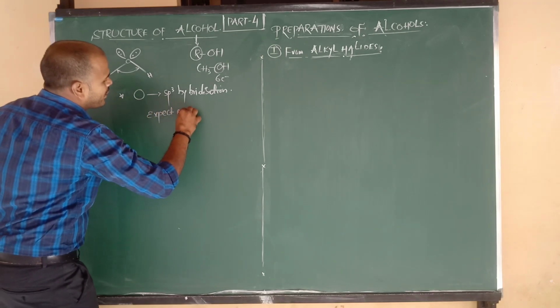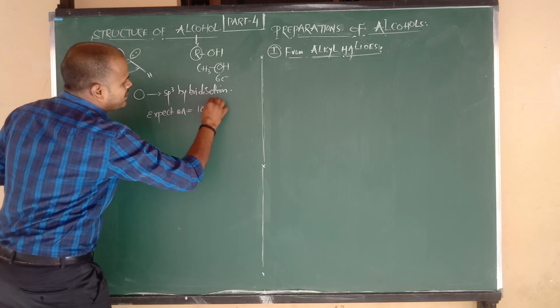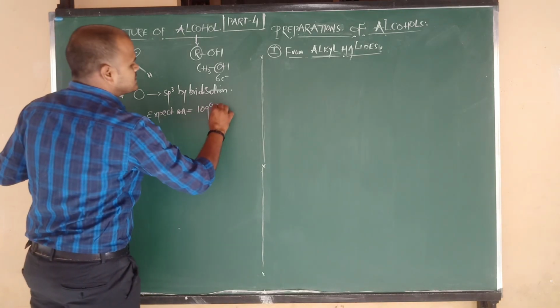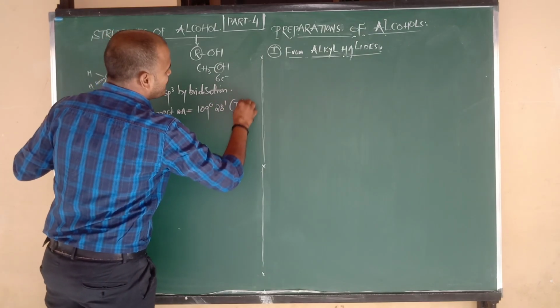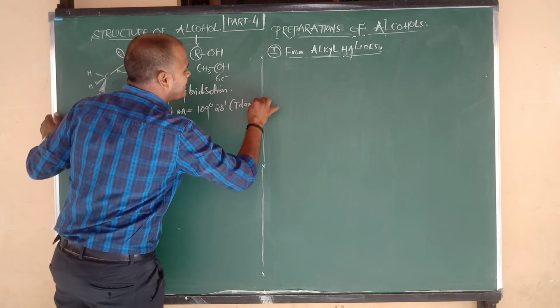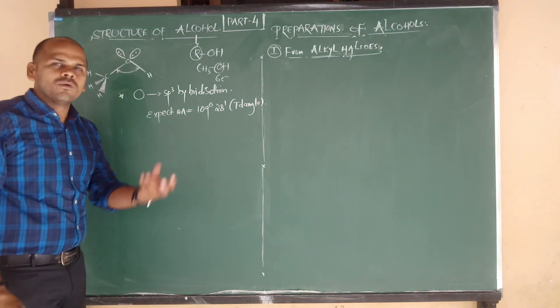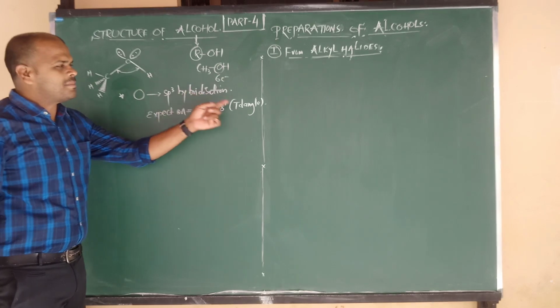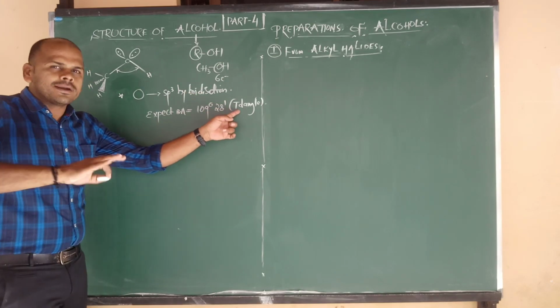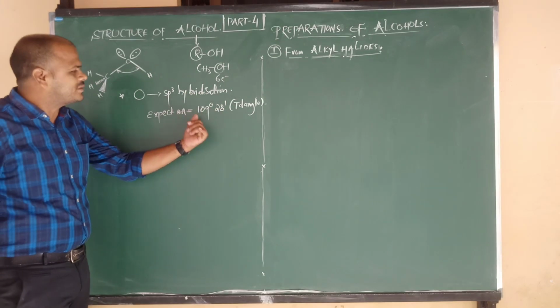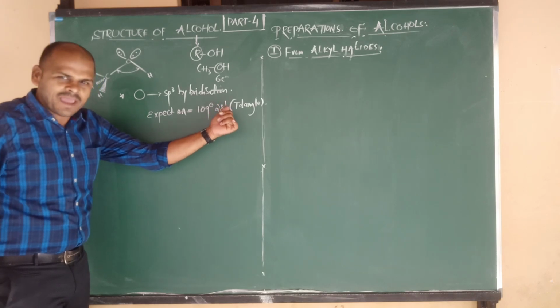The expected bond angle is 109 degrees 28 minutes, because this is the tetrahedral angle. We know very well that sp3 hybridization means tetrahedral geometry, and tetrahedral geometry is always fixed at 109 degrees 28 minutes.